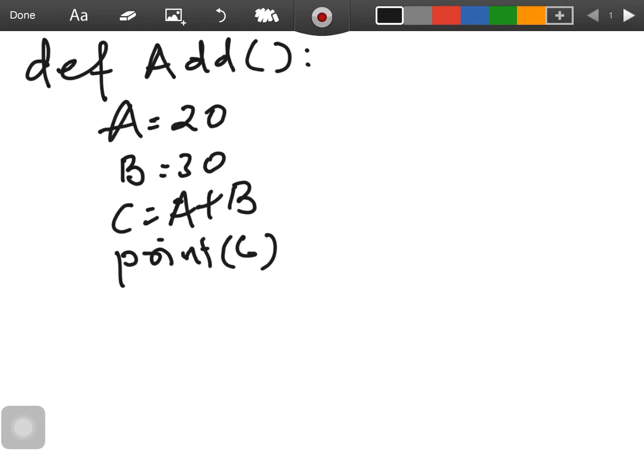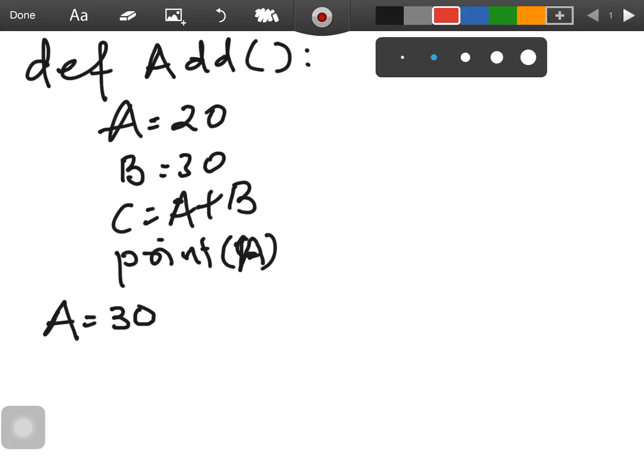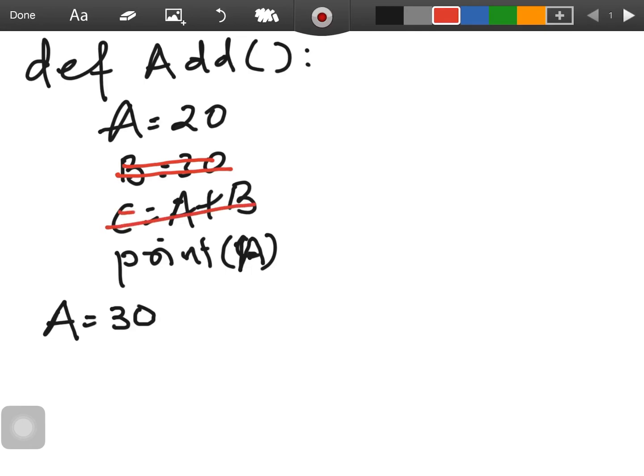Now I'm defining another variable a = 30. Here I'm printing not c, printing a only, and we don't have b. Suppose, see, I'm doing a lot of things. This value b is not there, we are not printing anything, simply a = 20 and print a. And now a = 30, now I'm calling this function add, and then I'm printing this value, print a.